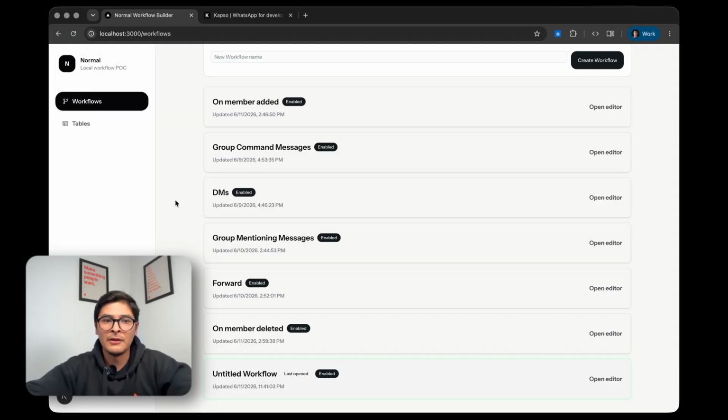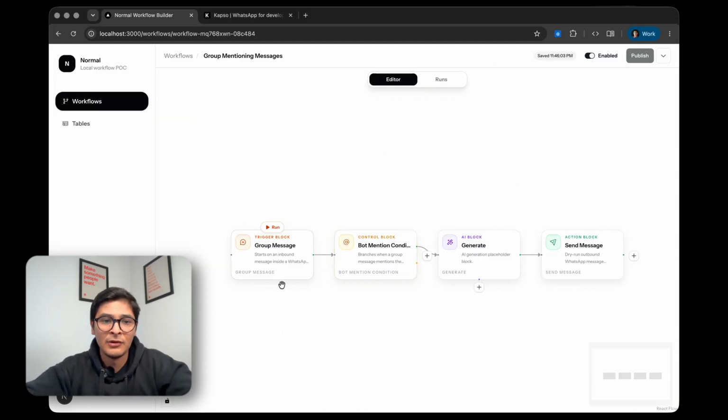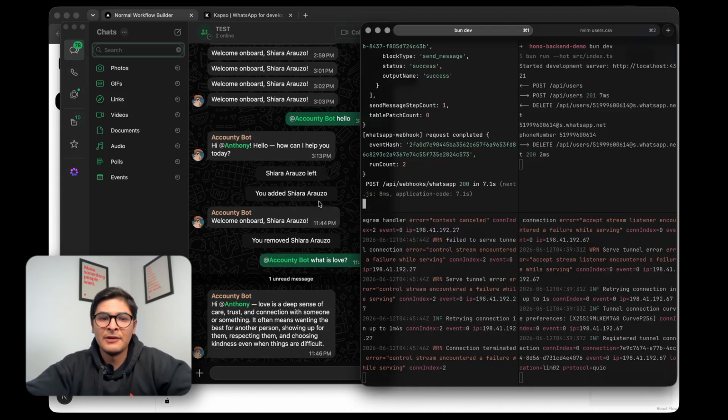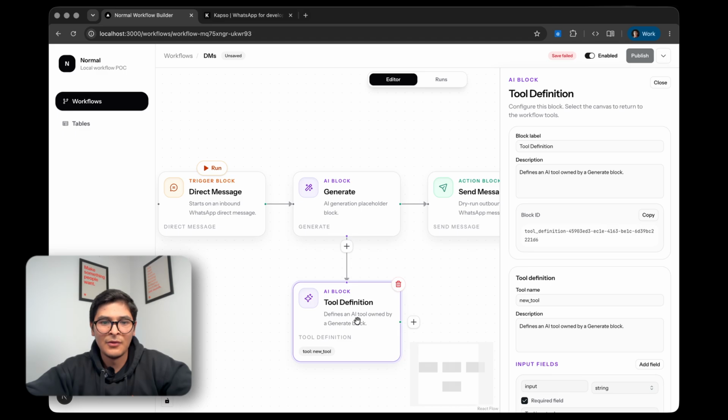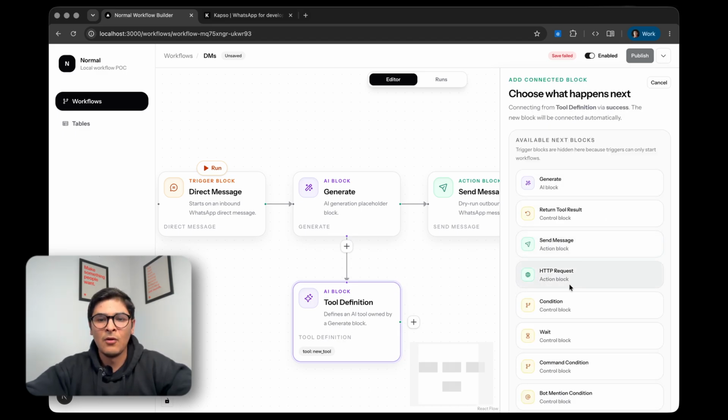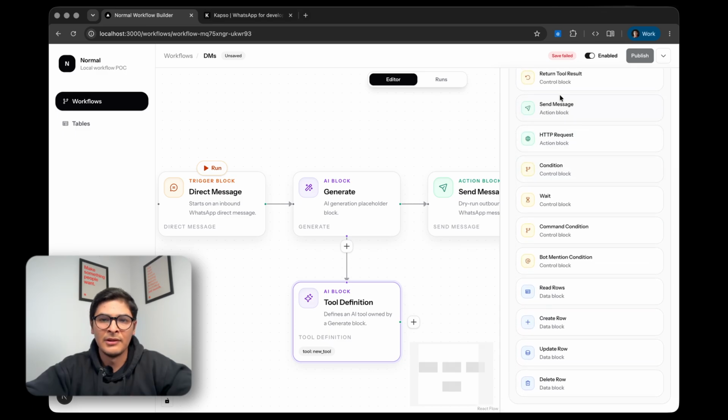And you can do a lot of things with Normal. For example, this one triggers when we receive a group message and that message has a mention to the bot. It generates the response with AI and sends the message back. And we will see here that Normal is answering with AI. For AI features, I am using the AI SDK. So we can also define tools, and these tools can have actions like doing HTTP requests or sending messages or whatever. So yeah, that is Normal.